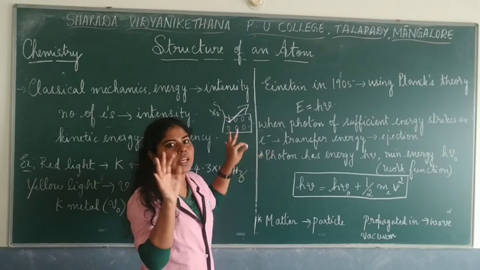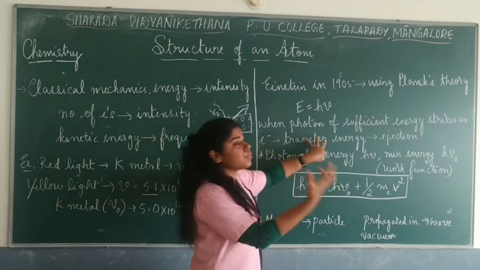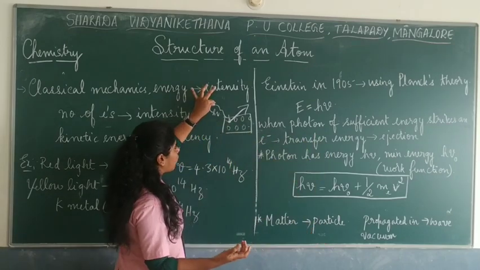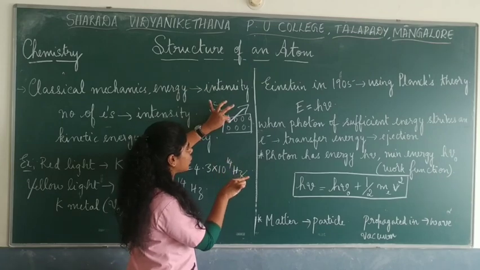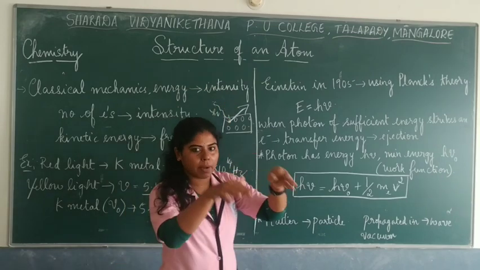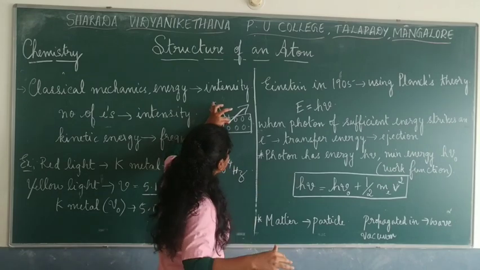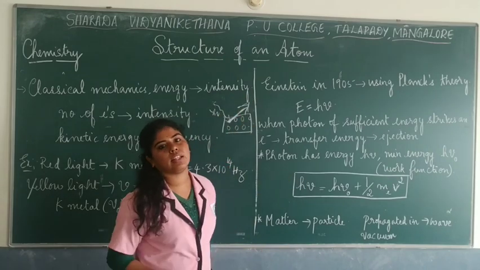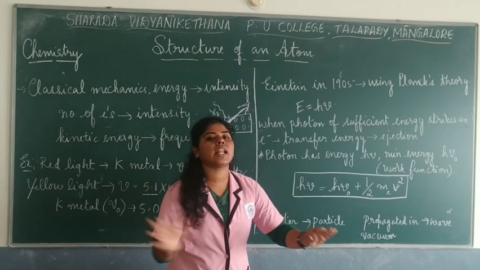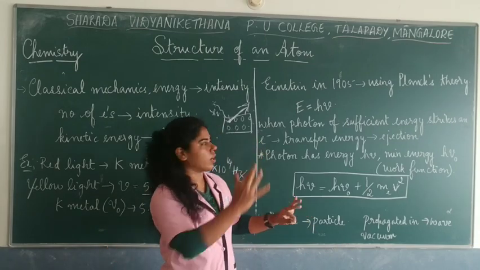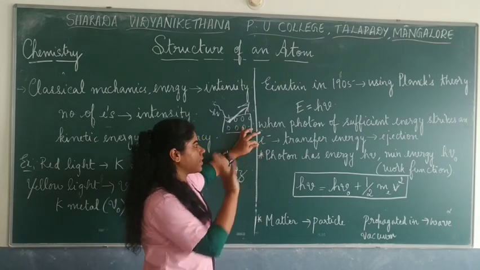So this is what is happening inside. They transfer their energy to the electrons present inside the metal, and that's how it is very easy to eject the electrons. So they transfer their energy and then kick out. Got it? So this is what happens inside.